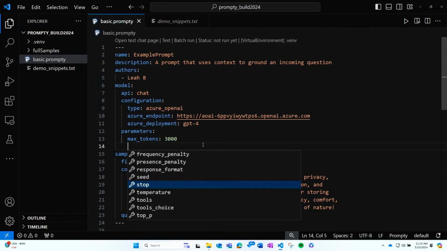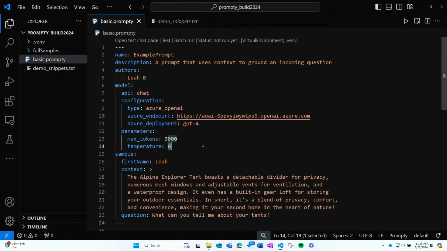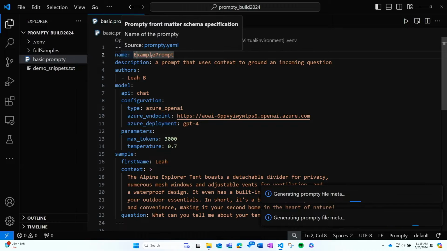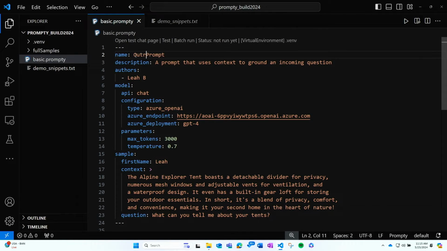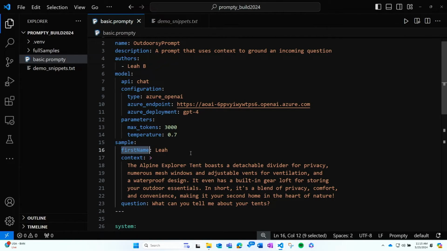So I can see the options that I have to update parameters. In this case, let's update the temperature because we want some more creative responses. And we're going to keep to the theme of the Segway as we're doing across the board here. So this will be our Segway prompt, and it's going to use context to ground an incoming question. We can see here that we provide a sample, and this aligns the inputs of what the Prompty expects.